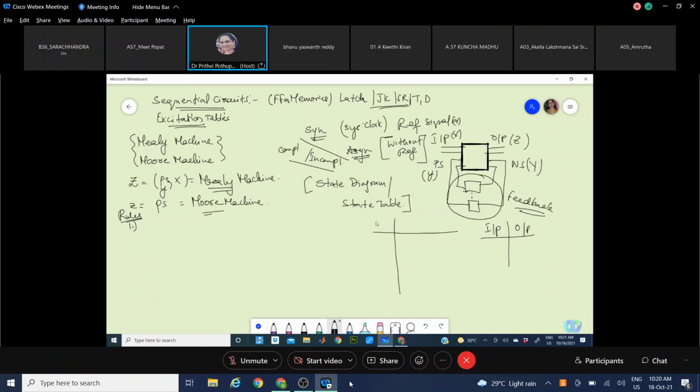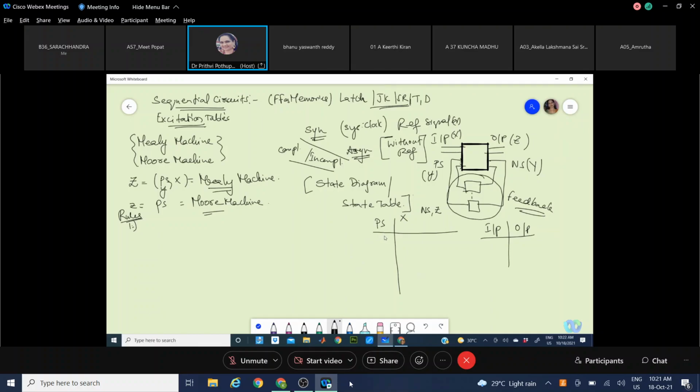Here, what we have is the present state, on which, based on the inputs, x can be any number of inputs, the combination of inputs defines what is the next state it is going to and what is the output it is giving out. So if you can fill this table, this is the one which is defining your problem statement. This we call the state table.